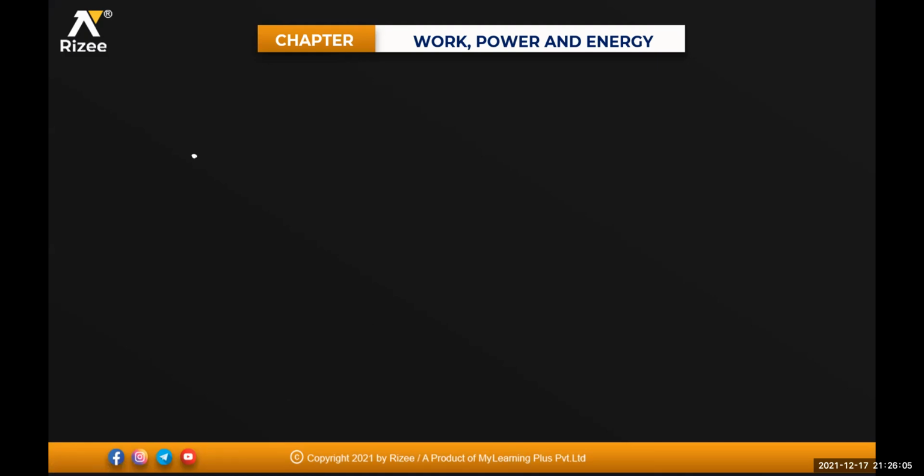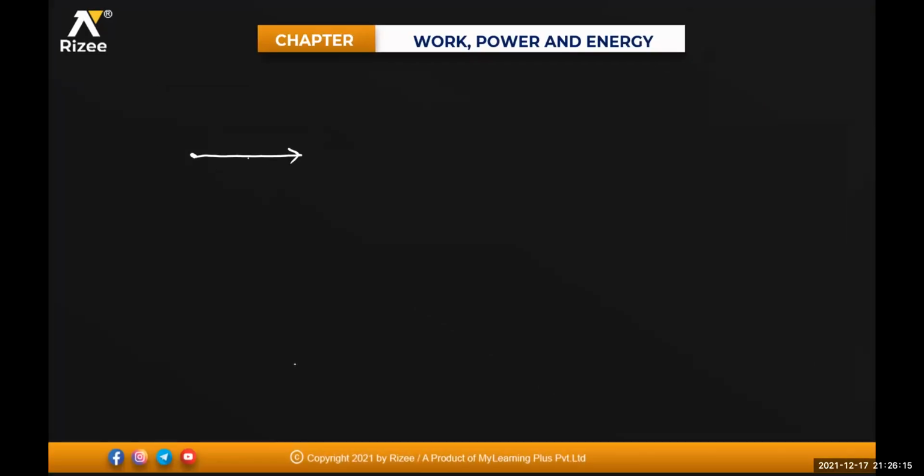Like, for example, if the first particle P1 is in this direction, the other one is perpendicular to this one, in this direction. This is P2, this is your P1, and the third one will be like this. This is your P3. All of them are mutually perpendicular to each other.